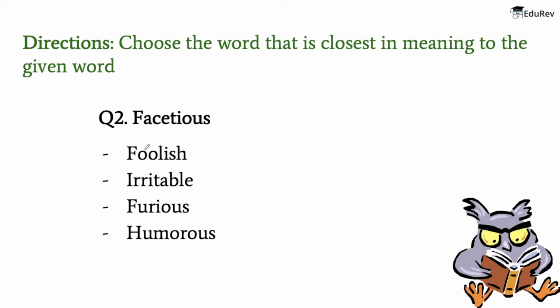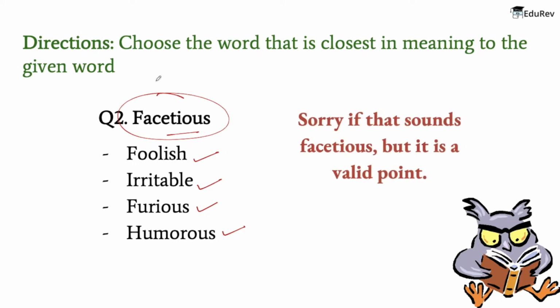Alright, the next word is facetious. The words that are given are foolish, irritable, furious and humorous. Let's get to know the meaning of these words first. The meaning of facetious is treating serious issues with deliberately inappropriate humor. Now let's see a sentence: sorry if that sounds facetious, but it is a valid point. Now let's see the meaning of the other words.